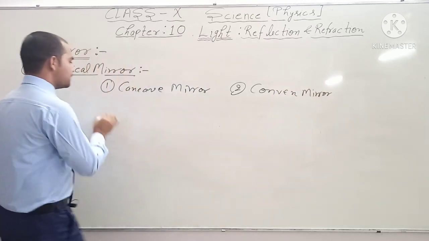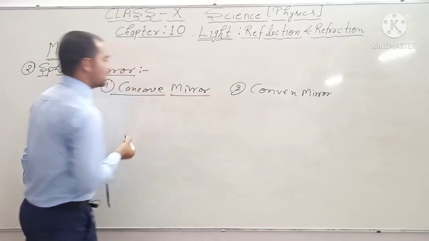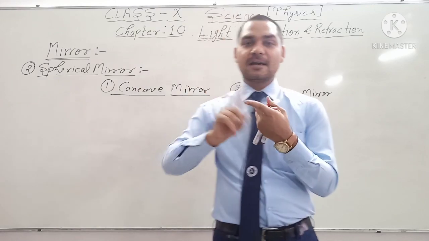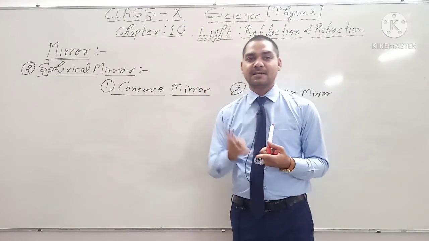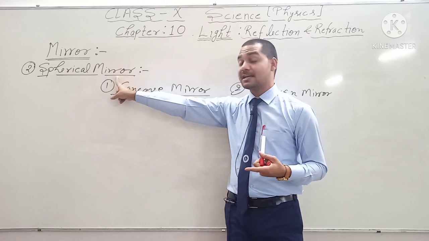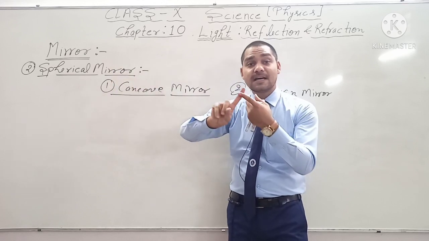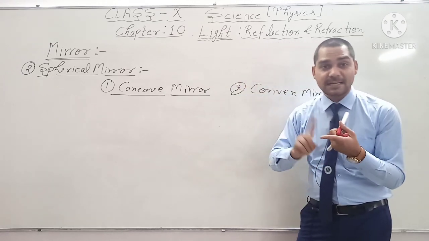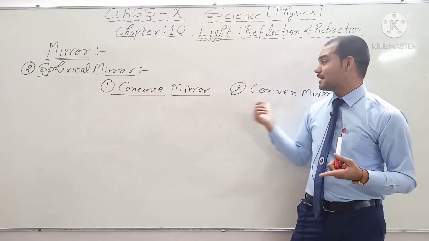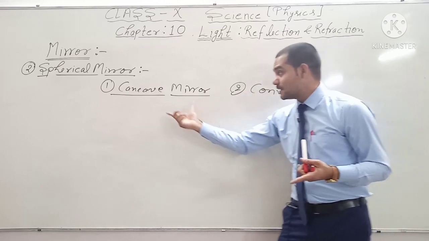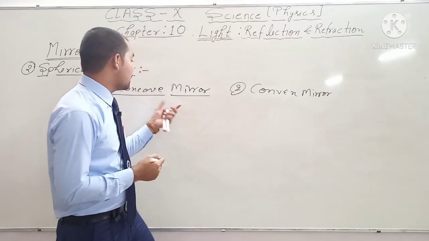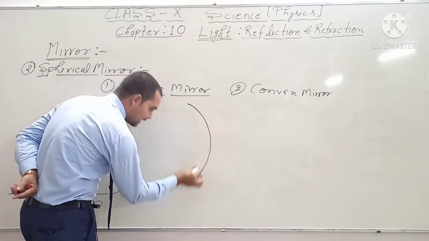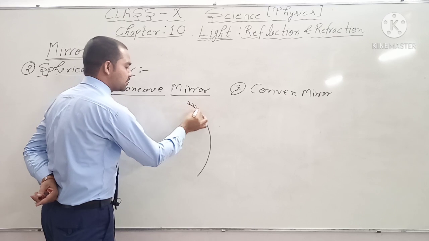Okay guys, so first we are going to define what is the concave mirror. Concave mirror, that means your reflecting surface is curved in inward direction. Either inward or outward curved surface is known as the spherical mirror. That means first we defined what is the concave mirror: the reflecting surface is curved in inward direction.